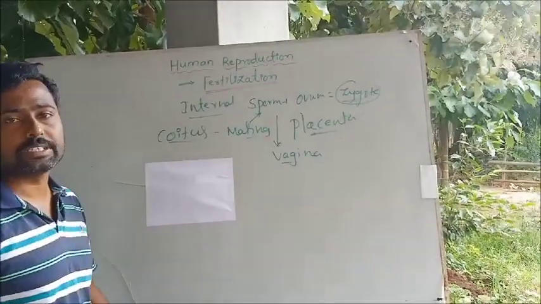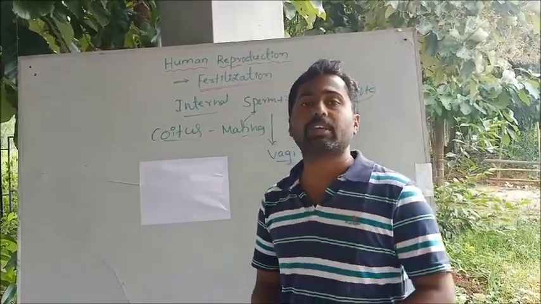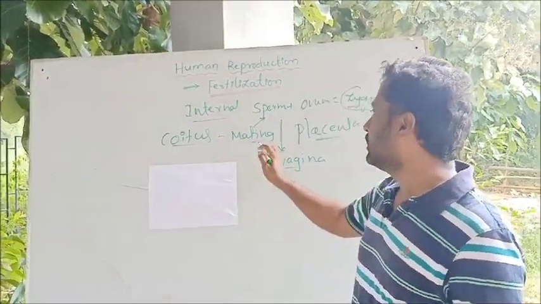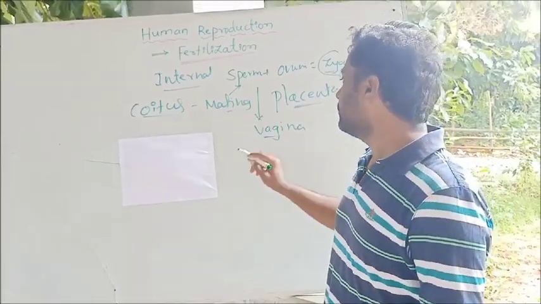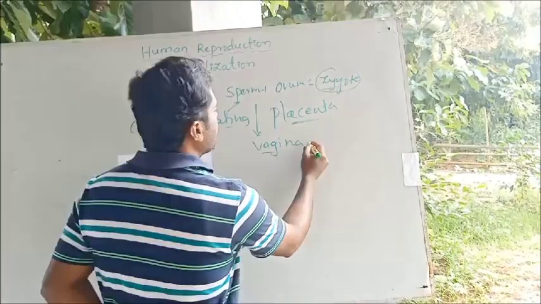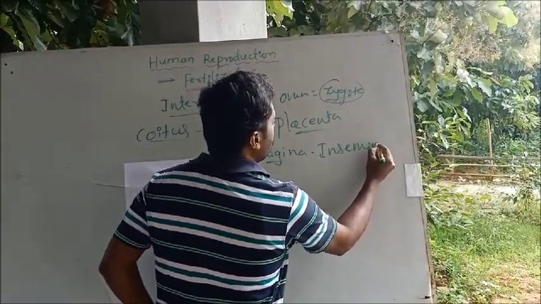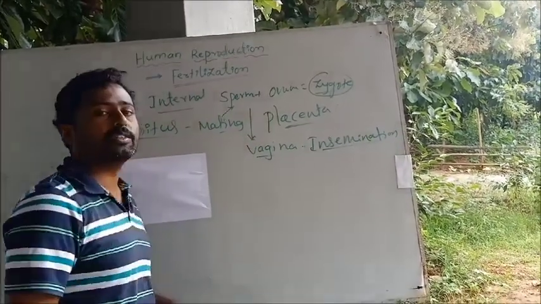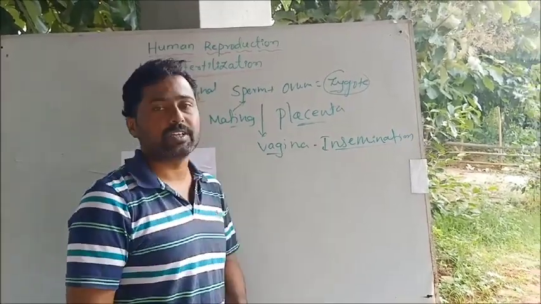Do you know what is vagina? Vagina is nothing but the birth canal, or it is otherwise said to be the copulatory chamber. During coitus or mating, the male ejaculates, the sperm is deposited inside the vagina, and that process is called insemination. See, insemination is nothing but the process of deposition of sperm in the vagina.